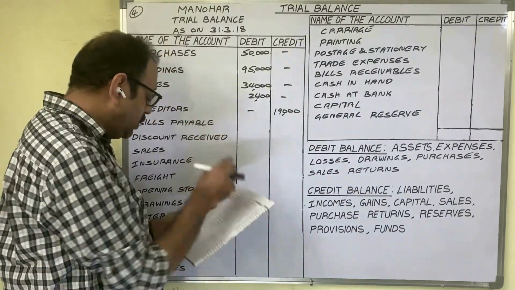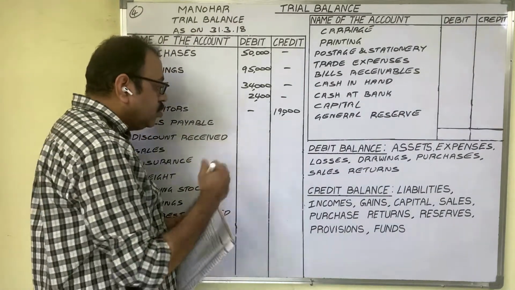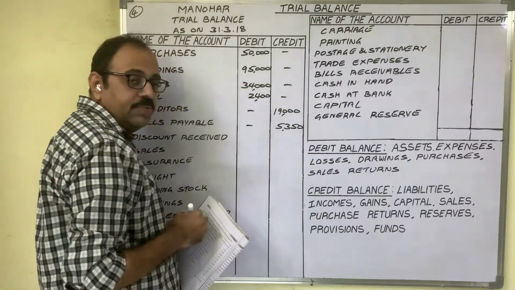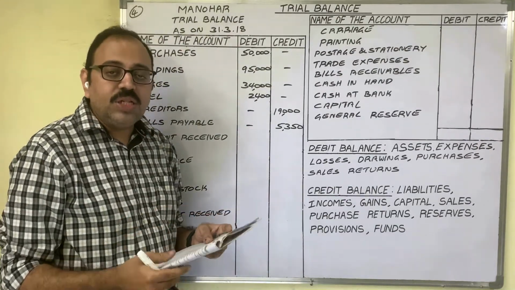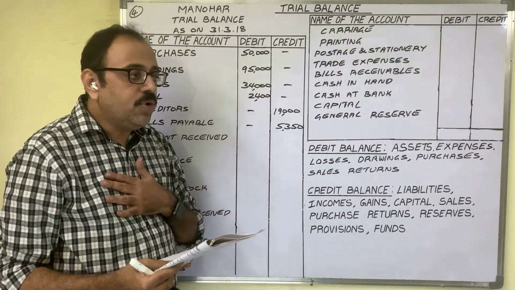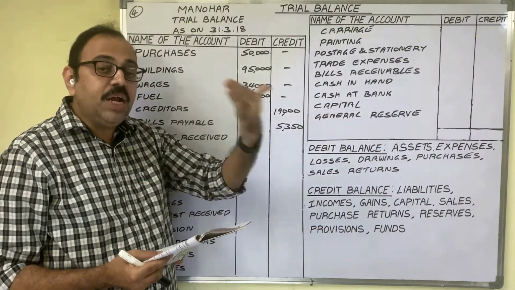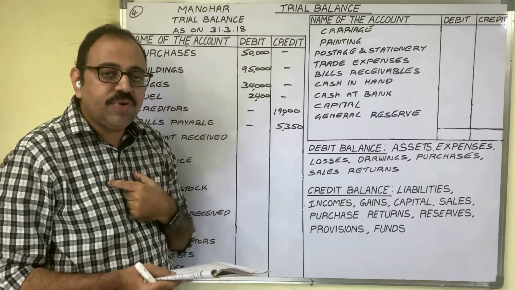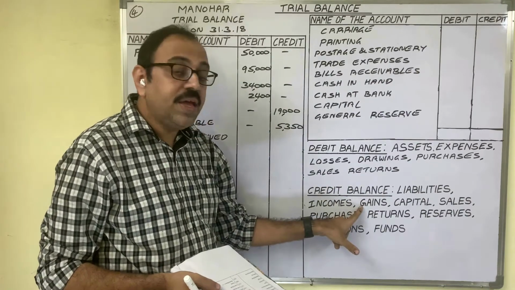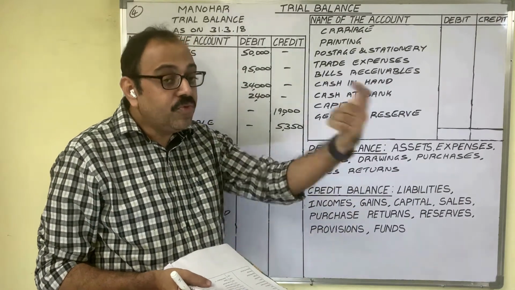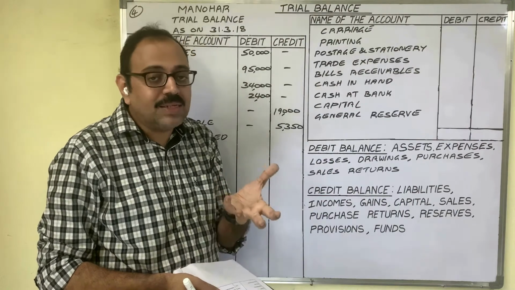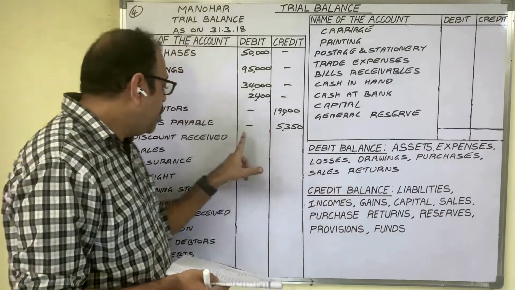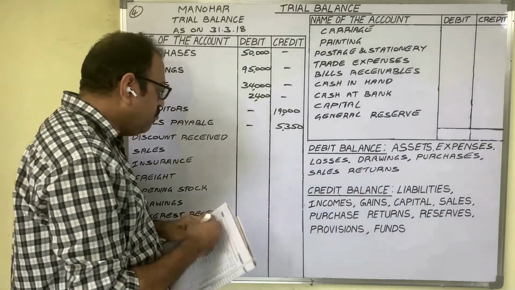Okay. So bills payable amount is 5,350. As it is a liability, credit side we should write the amount. Next, discount received 1,035 means we have to pay money to creditor. We paid that money before the due date. Then creditor allowed some discount to us. To the firm, this is discount received. It is a gain because we are not paying full amount to creditor. We are getting some concession while clearing the loan amount. Gain shows a credit balance now. Therefore, discount received amount in credit column we should write.